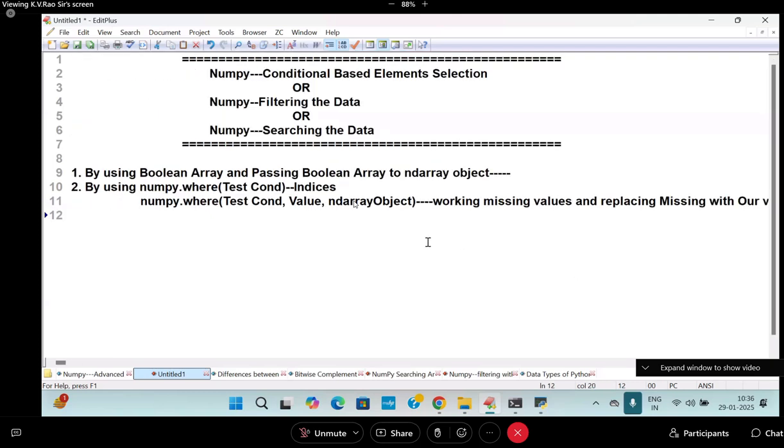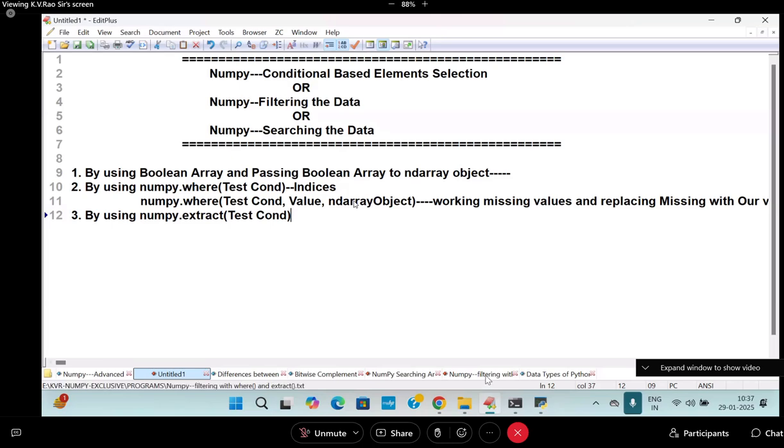Third one is called what? By using NumPy dot extract, with a test condition. Are you following me? This is also another way. These many ways are there to get the data. Are you following me now?